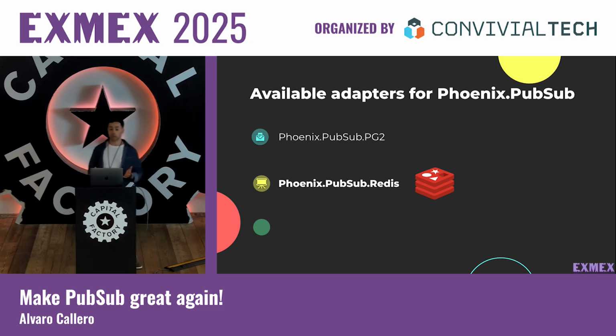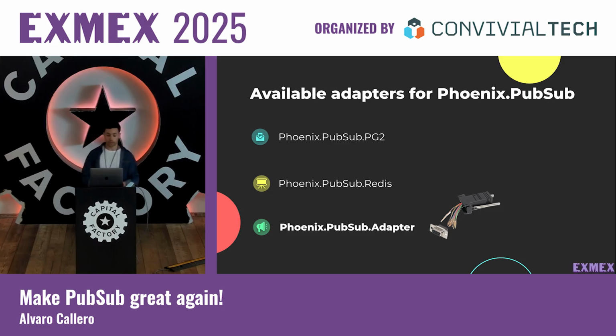So if we don't have any cluster strategy or something like that, if the backend is down, then we cannot send the messages. And the last adapter is the custom PubSub adapter. This is like a custom module that we have. It is a behavior to meet any specific need of our project. And since it is a behavior, we need to implement some callbacks, for example, the node name, the child spec, and the broadcast function.